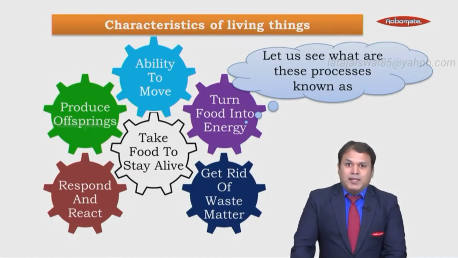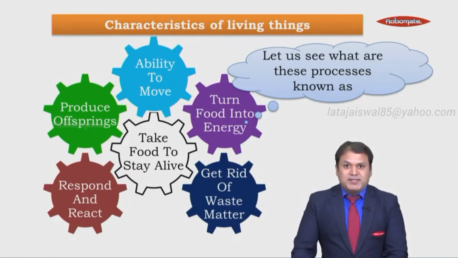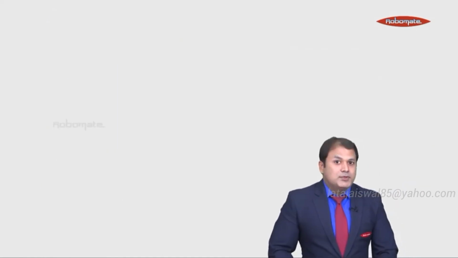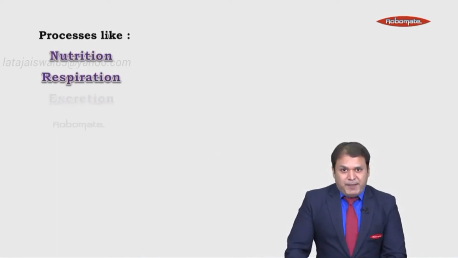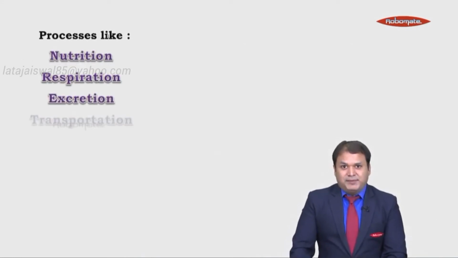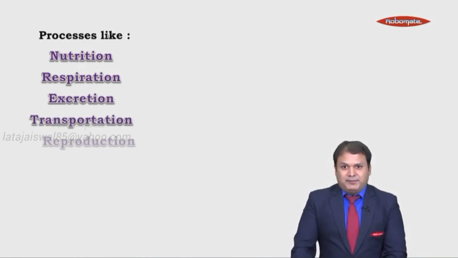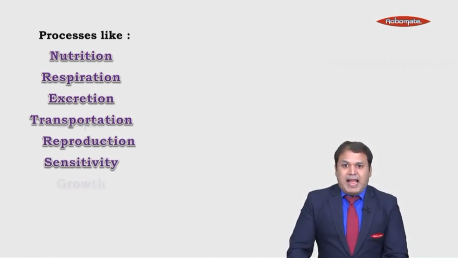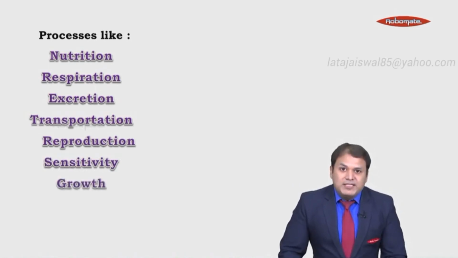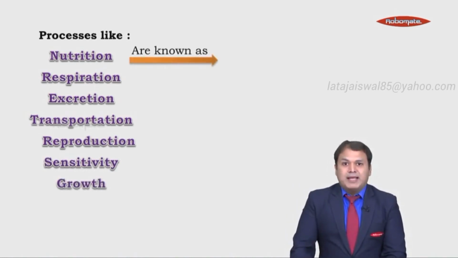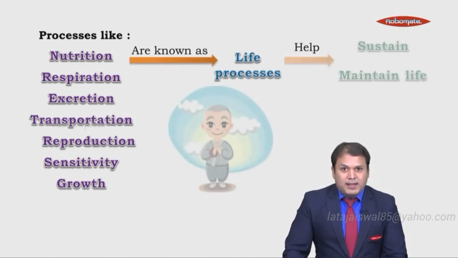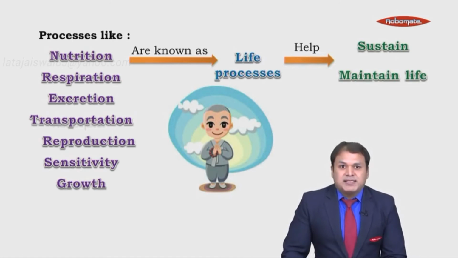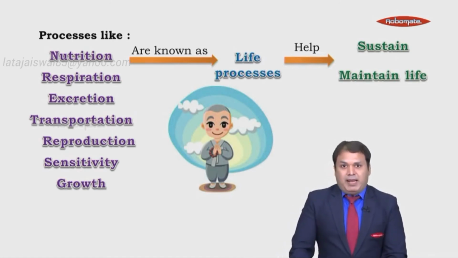So students, these are some of the processes that differentiate a living thing from a non-living thing. So let us see what these processes are known as. Processes like nutrition, respiration, excretion, transportation, reproduction, sensitivity, and growth. All these processes are known as life processes. Why? Because they help us to sustain and maintain our life.